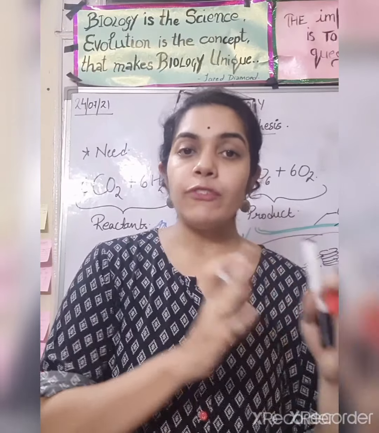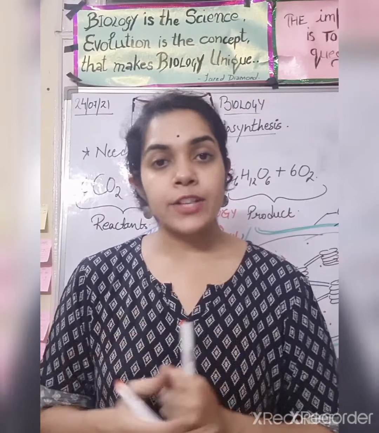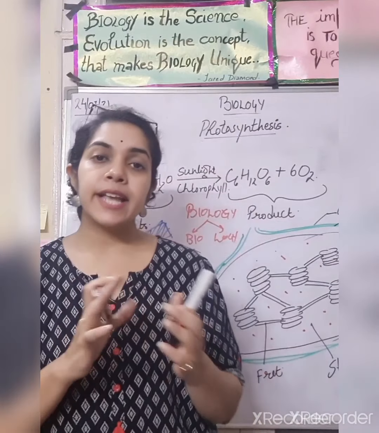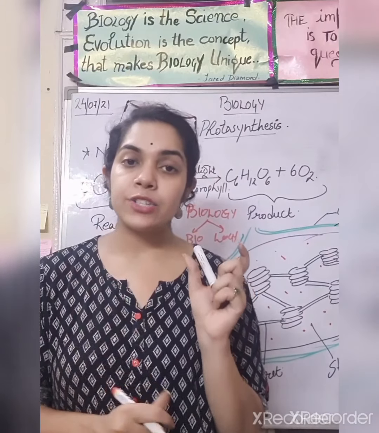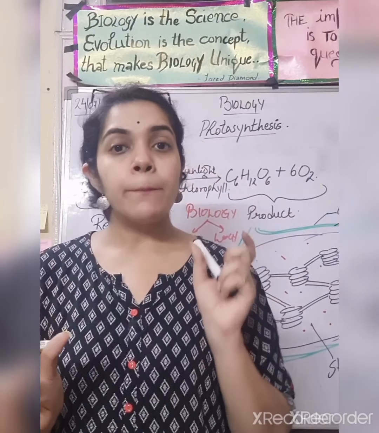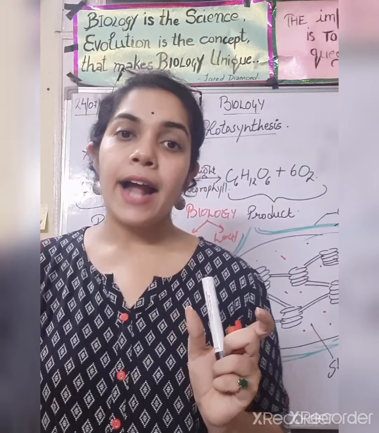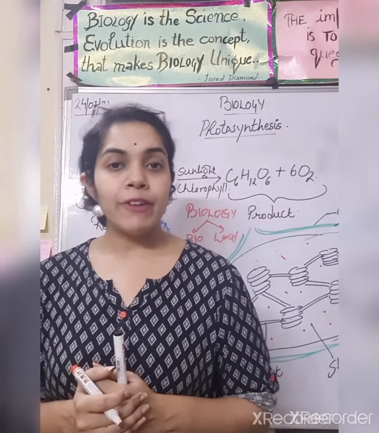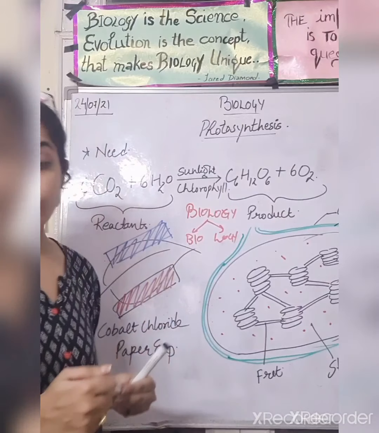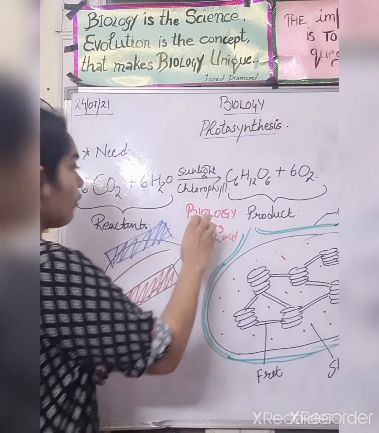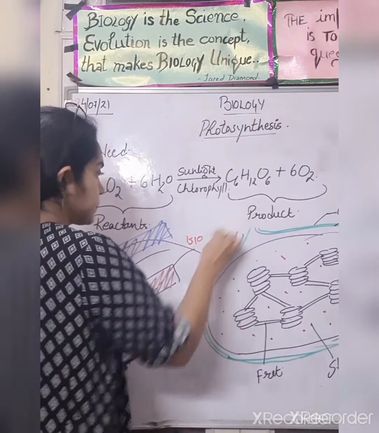So the study of living organisms is known as biology. It is bifurcated into major fields, that is botany and zoology. Botany is the study of plants and zoology is the study of animals. Fine. So here we will be taking up the photosynthesis process of plants, right?